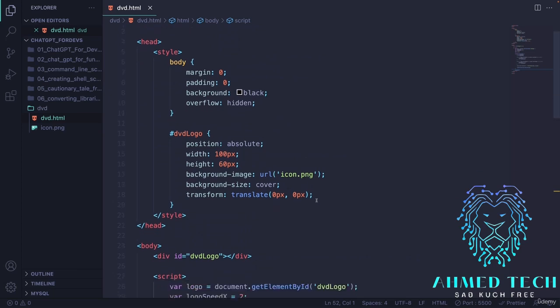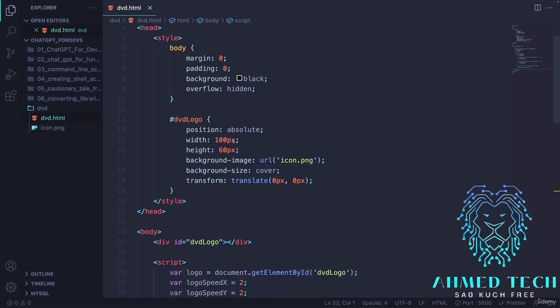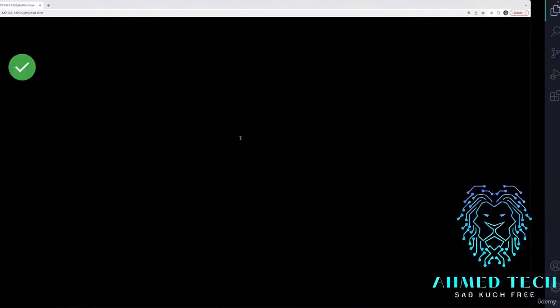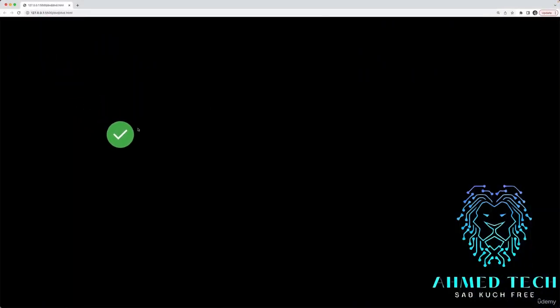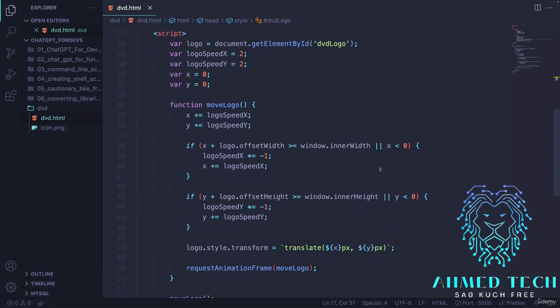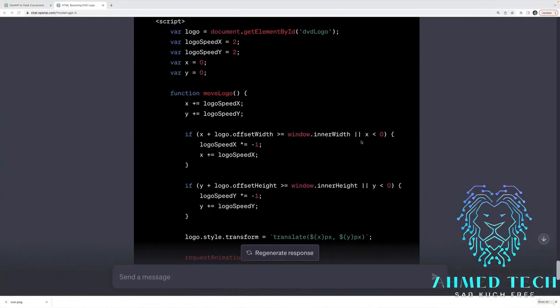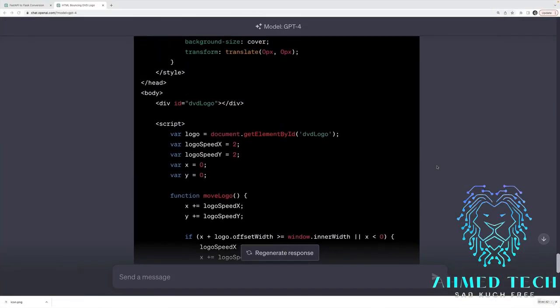It's also cutting off my image. Oh, just because it set a height, and I set the height to be 100 pixels. Okay, now we can see the whole icon. As I was saying, though, you have to stay on top of it. You have to iterate and work with it, but you can get an end result eventually.